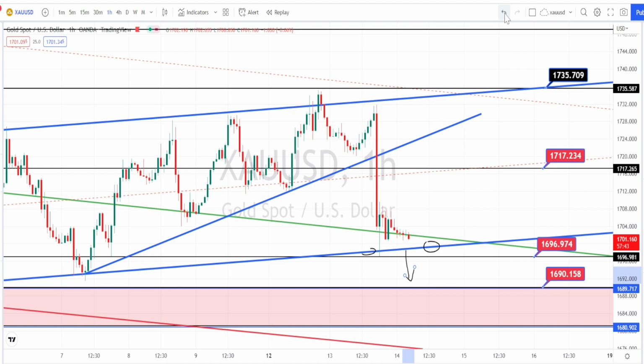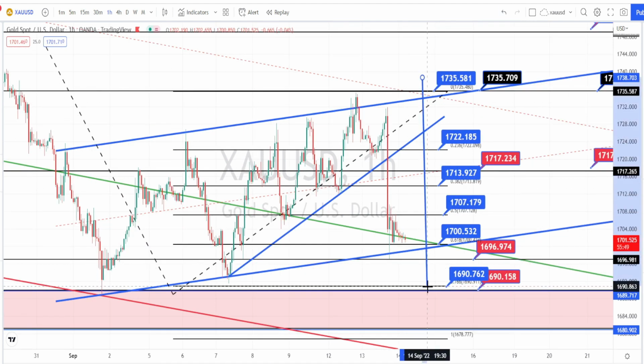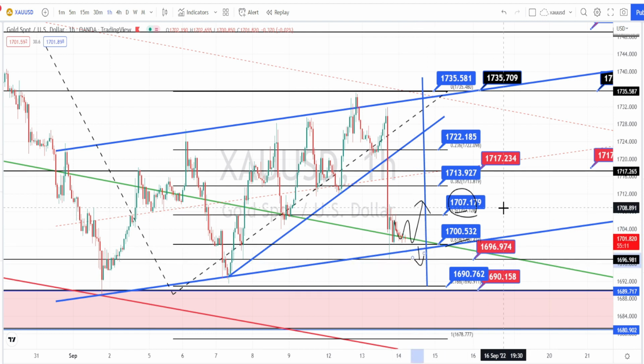Let us mark the support and resistance levels. So the values within these blue color boxes are the resistance and support levels for hourly time frame. Currently the price action is trading between the resistance level of 1707 and support level of 1700. Wait for the directional breakout on the bullish side or on the bearish side in order to take a directional trade. Let us do the analysis in 30 minutes time frame.